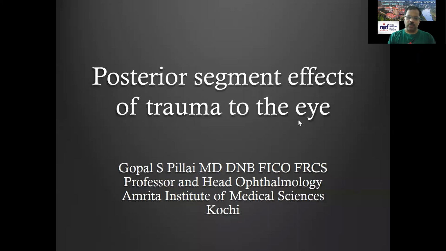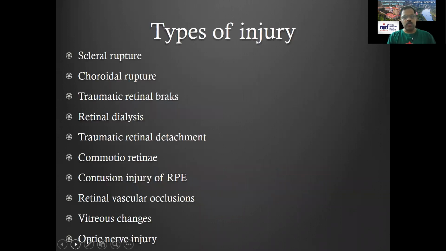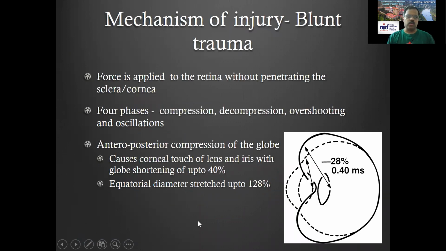Let me share my presentation on the posterior segment effects of trauma, that is, the retinal and optic nerve problems that can occur in trauma. So, what are the problems which can occur? Scleral rupture, choroidal rupture, traumatic retinal breaks and dialysis, traumatic retinal detachment, Commotio retinae, otherwise called Berlin's edema, contusion injuries to the retinal pigment epithelium, retinal vascular occlusions, vitreous changes, and optic nerve injuries. We will go through these.